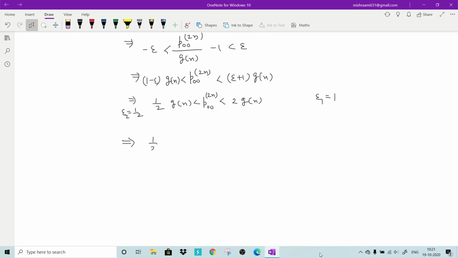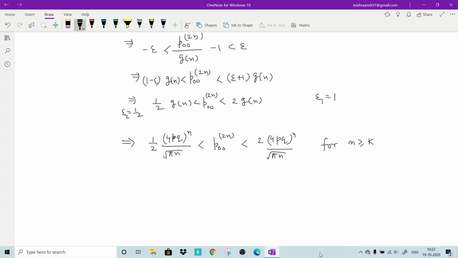So half times (4pq)^n divided by square root of pi n is less than P00 2n, which is less than 2 times (4pq)^n divided by square root of pi n, and this is true for n greater than or equal to k, for some fixed k.